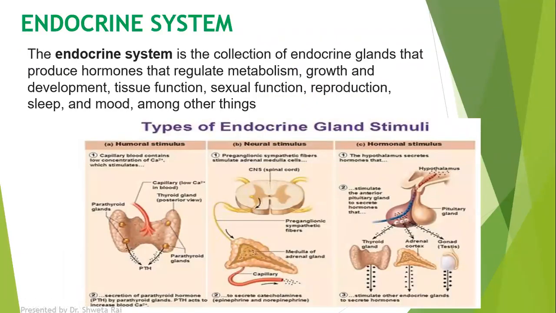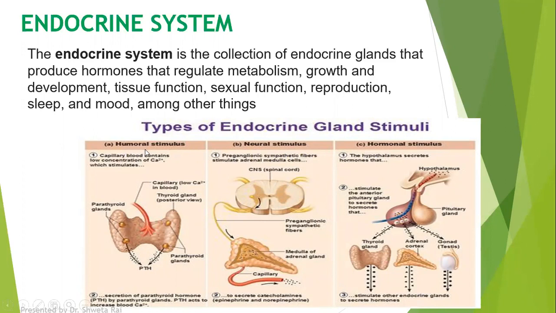What is endocrine system? So endocrine system is the collection of endocrine glands that produce hormones that regulate metabolism, growth and development, tissue function, sexual function, reproduction, sleep and mood, and various other activities of the body. Like in case of nervous system, the stimulus is provided by the receptors which are present in the sensory organs. Likewise, the endocrine glands which are a part of the endocrine system, they get stimulated either by humoral stimuli or by neuronal stimuli or by hormonal stimuli.